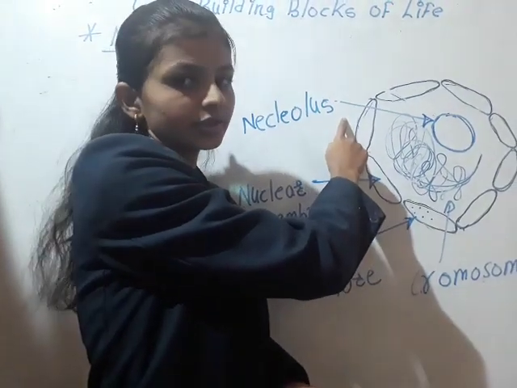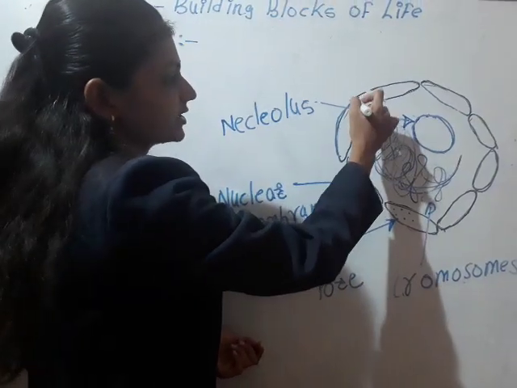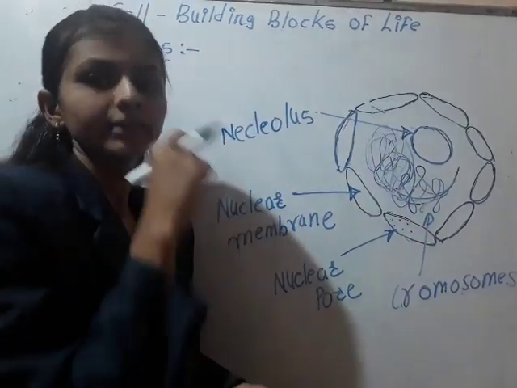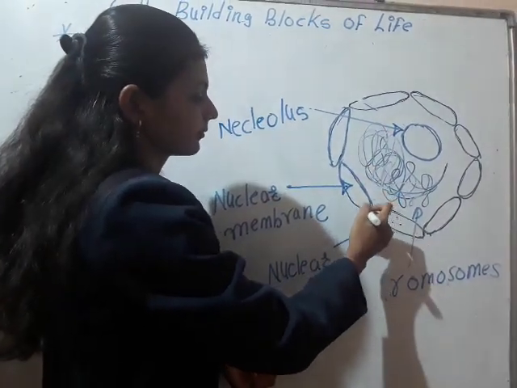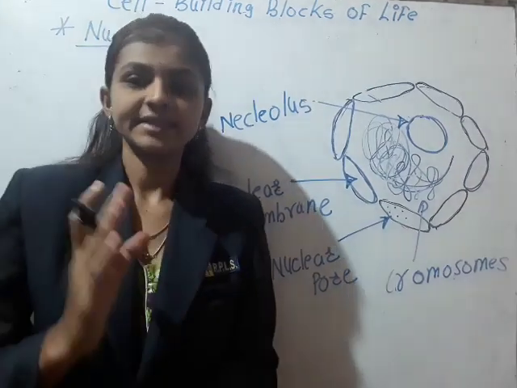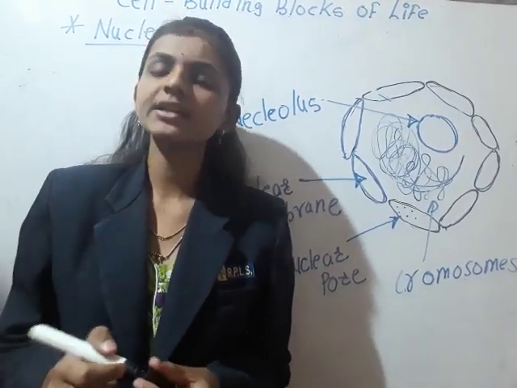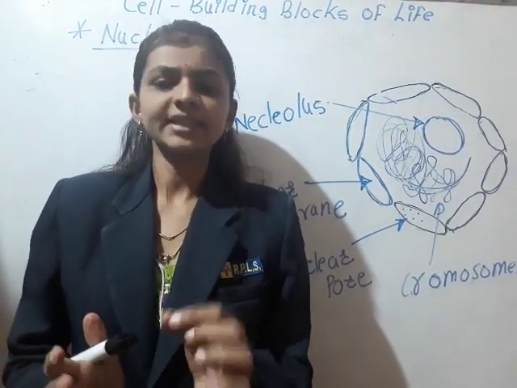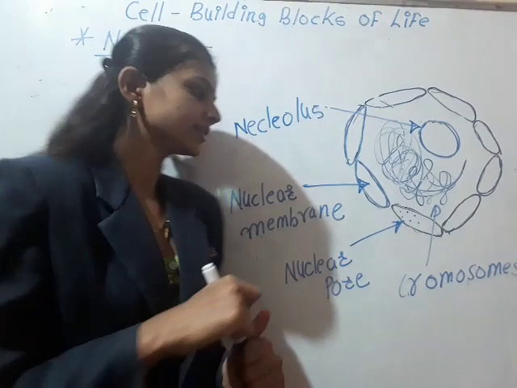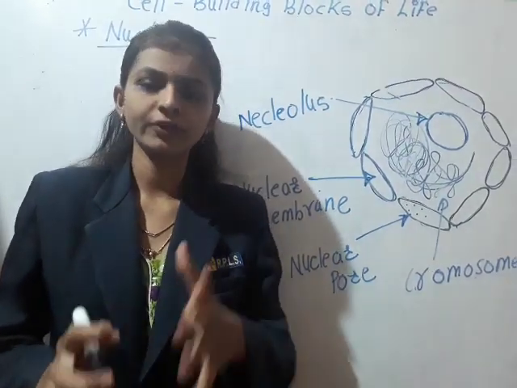Now next, just as a cell has a cell membrane, the nucleus has a nuclear membrane. But there is one difference between them. The cell membrane is a single layer, and the nuclear membrane is a double layer, but the function is the same.